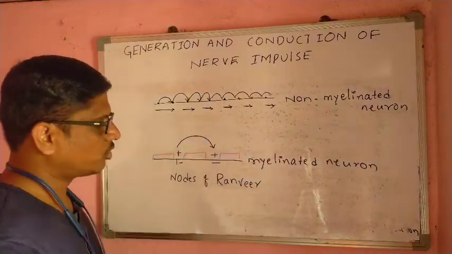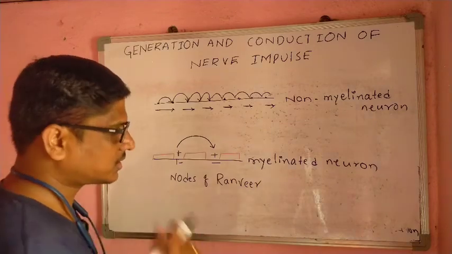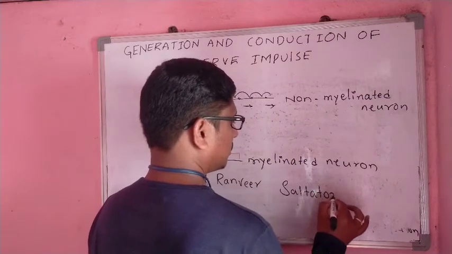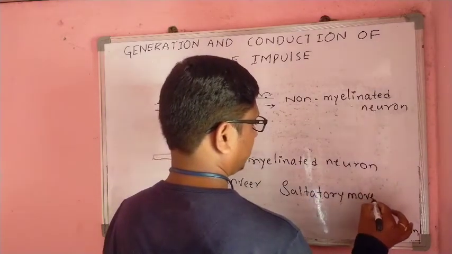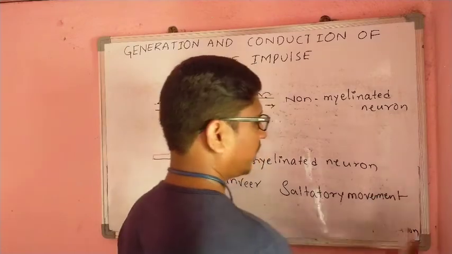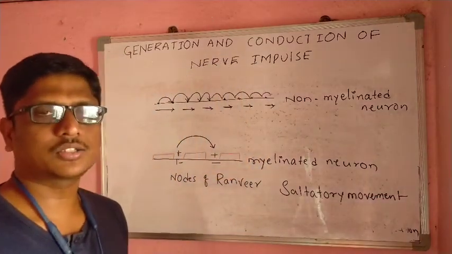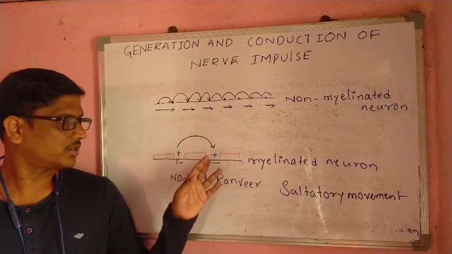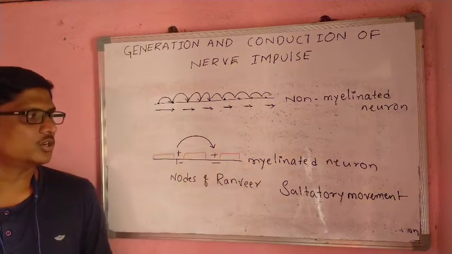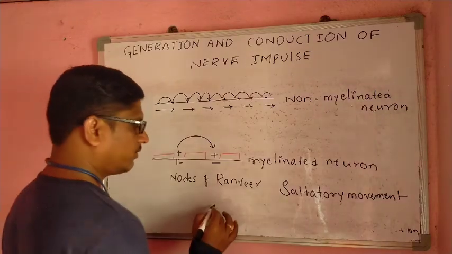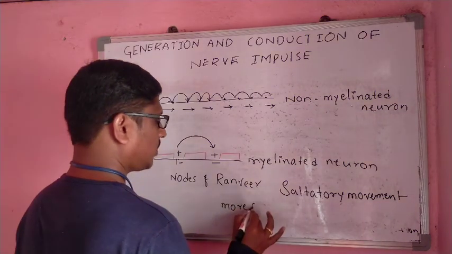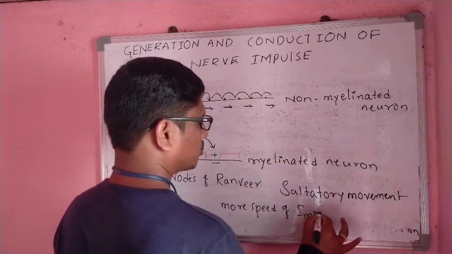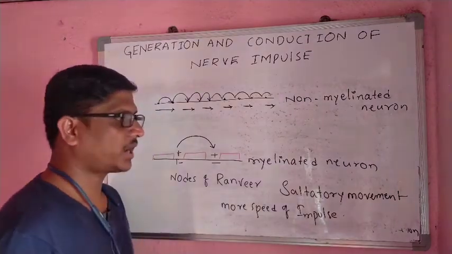This kind of movement is called saltatory movement, simply a jumping movement. So myelinated neurons have a higher speed of impulse.